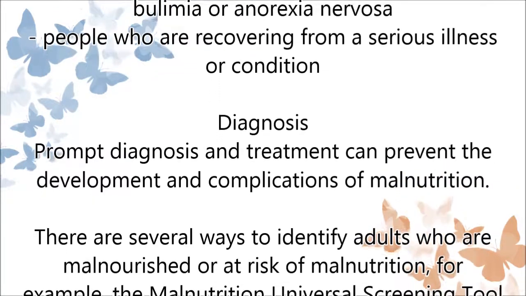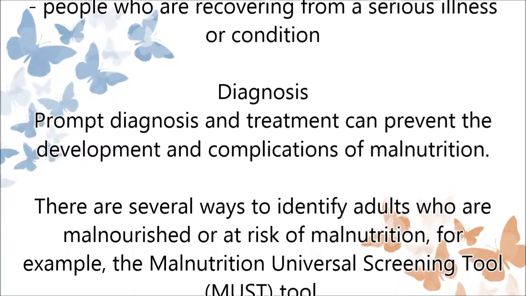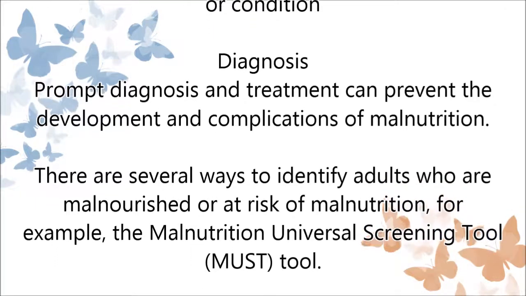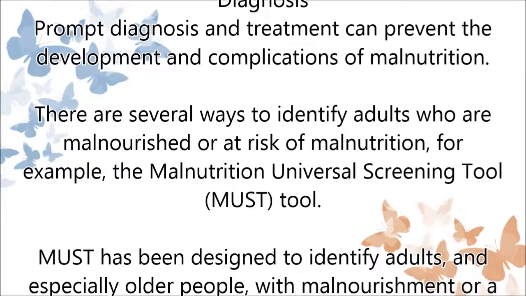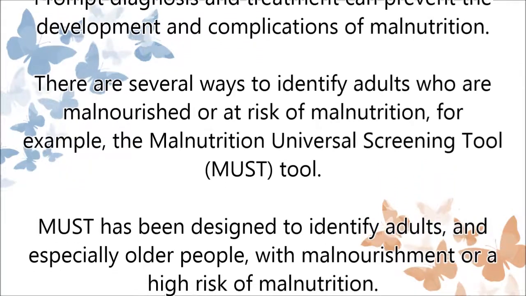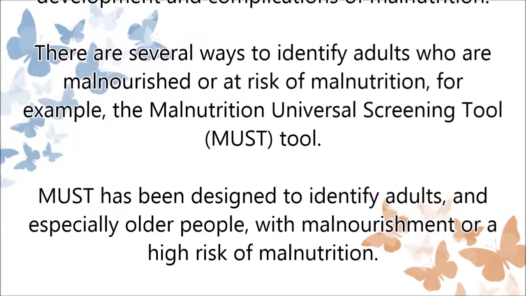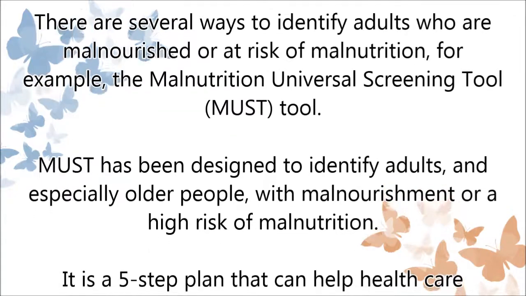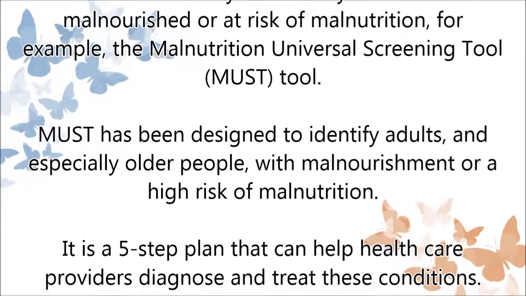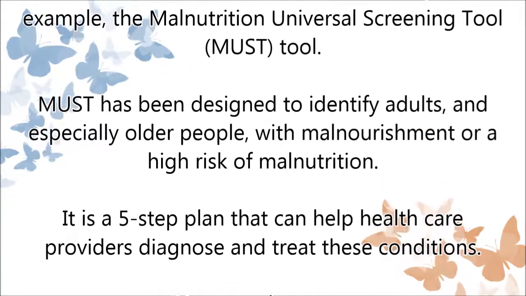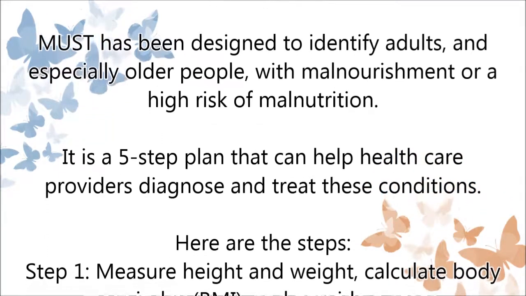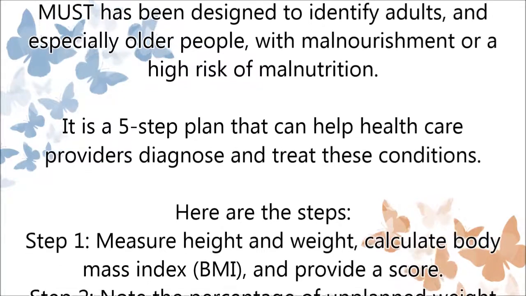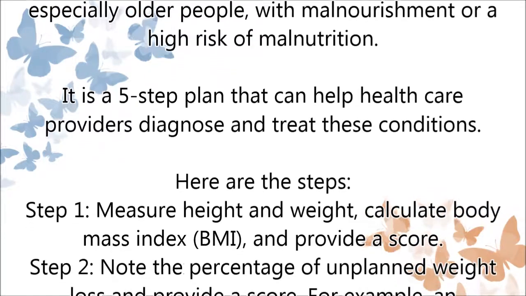Diagnosis. Prompt diagnosis and treatment can prevent the development and complications of malnutrition. There are several ways to identify adults who are malnourished or at risk of malnutrition. For example, the Malnutrition Universal Screening Tool, MUST tool. MUST has been designed to identify adults, and especially older people, with malnourishment or a high risk of malnutrition. It is a 5-step plan that can help healthcare providers diagnose and treat these conditions.